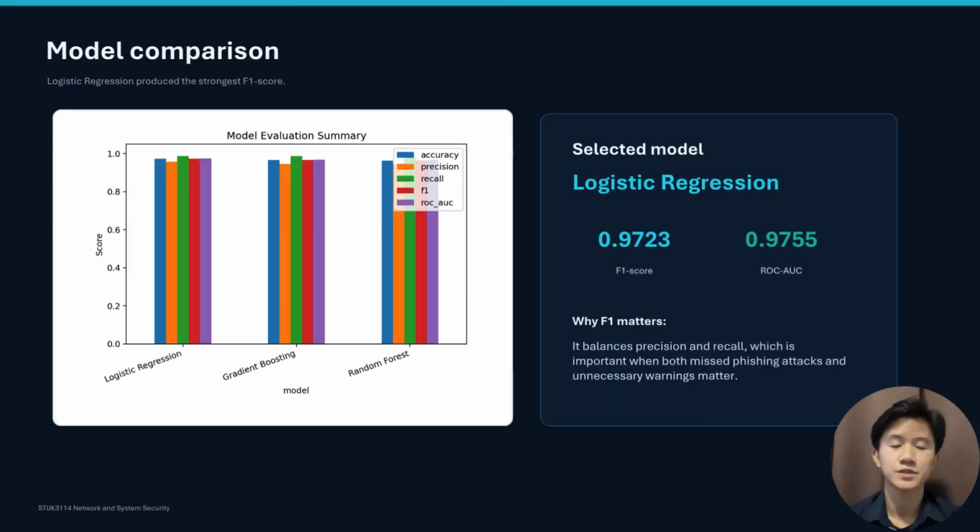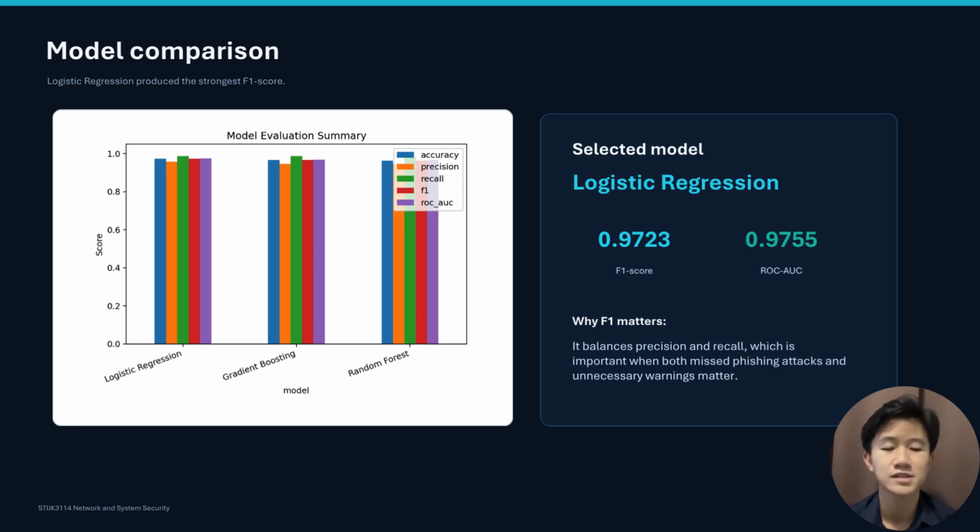Three supervised machine learning models were evaluated in this project. Logistic Regression achieved the strongest overall result. It recorded an accuracy of 0.9723, precision of 0.9576, recall of 0.9875, F1 score of 0.9723, and an ROC-AUC of 0.9755.